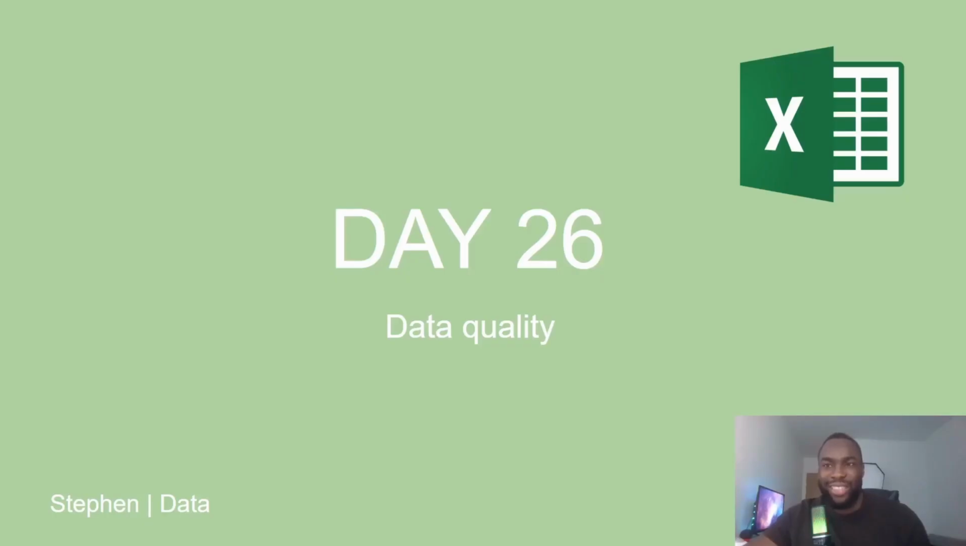Now, I need to make an important distinction here. There's a difference between data quality and data validation. We covered data validation on day 13. So, what is data validation? Data validation stops bad data from entering your system or spreadsheet. So, you may be asking, but what if there's bad data already in the system? Can't you still add data validation? And the answer is yes. You can still add data validation if there's already bad data in the system. If you want to prevent more incorrect data from entering your spreadsheet, then you can certainly add data validation.